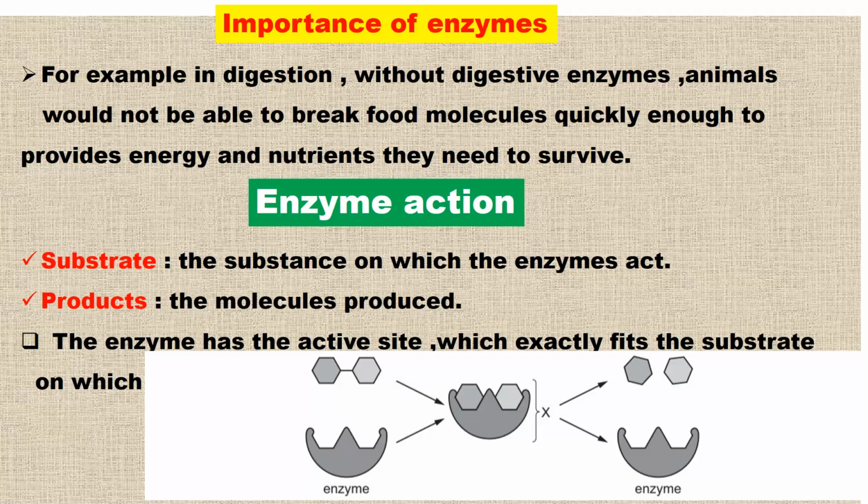Like I said, enzymes are very important. They speed up the rate of metabolic reactions. Some of the examples of metabolic reactions that we can talk of is digestion. So you know that when we eat food, digestion takes place, and that is how we obtain the body requirements or nutrients that are needed for respiration, in the case of glucose. So if this was slow, surely organisms would not survive.